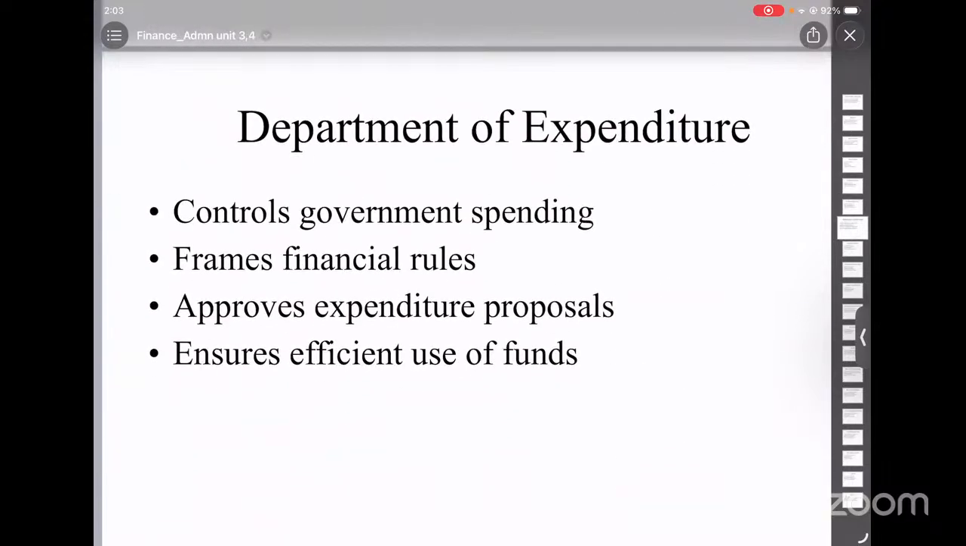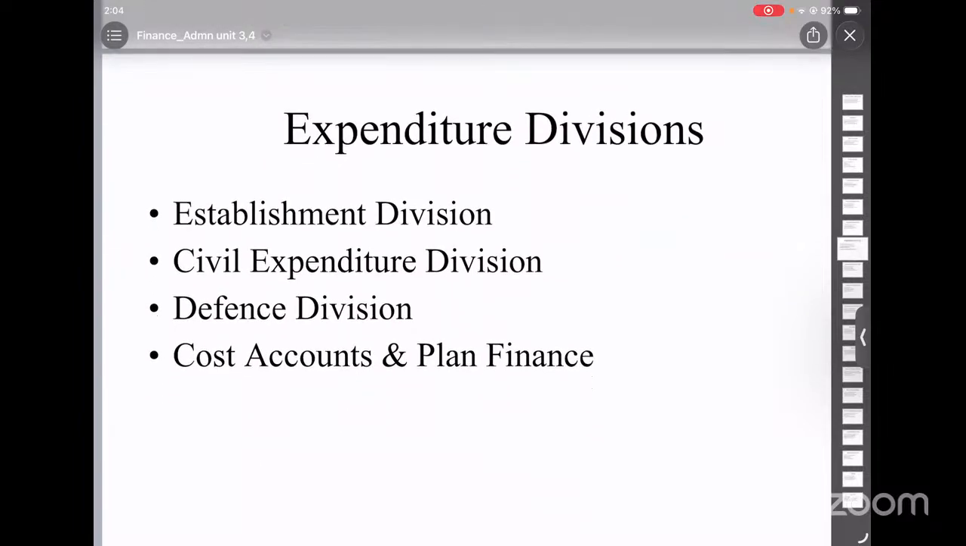Then we have Department of Expenditure. This department controls government spending. It sets financial rules and regulations. It also approves expenditure proposals of various ministries. It advises departments on financial matters. It includes divisions such as Establishment Division, Civil Expenditure Divisions, the Defense Division, the Staff Inspection Unit, the Cost Accounts Wing, the Plan Finance Division. So this department ensures that the public money is spent carefully and efficiently.